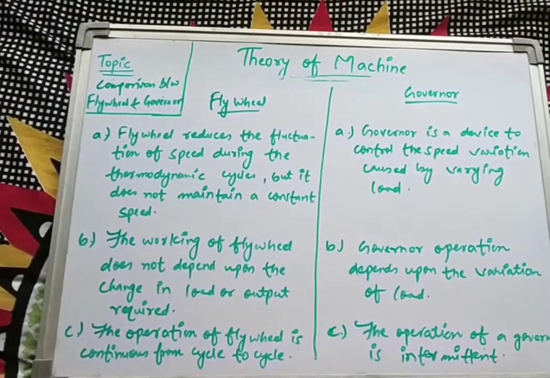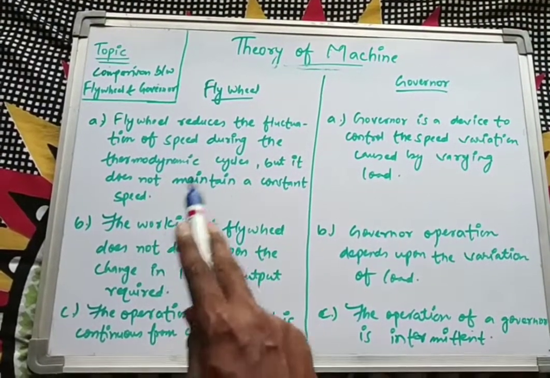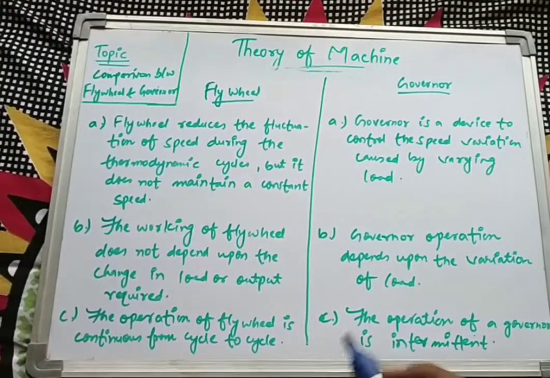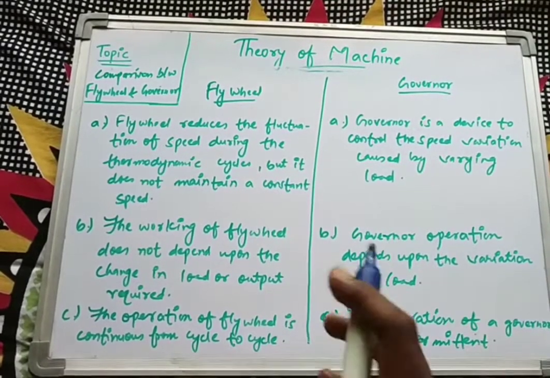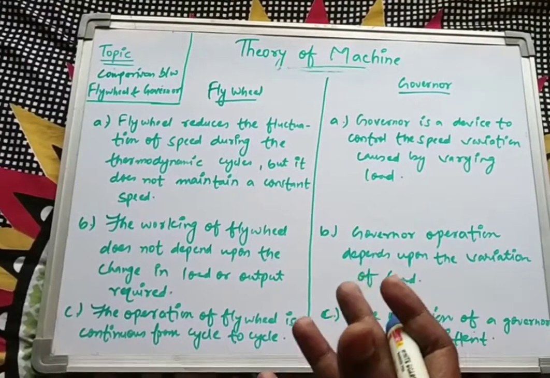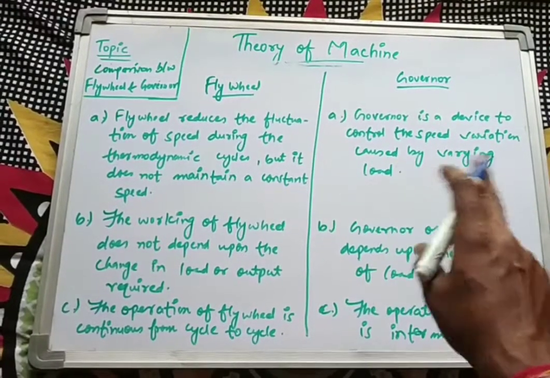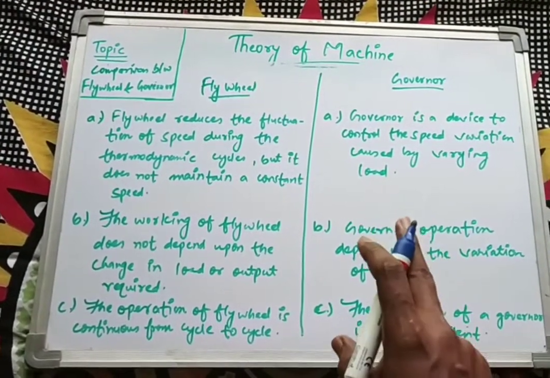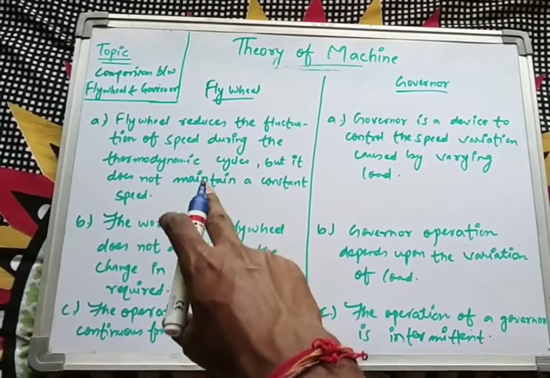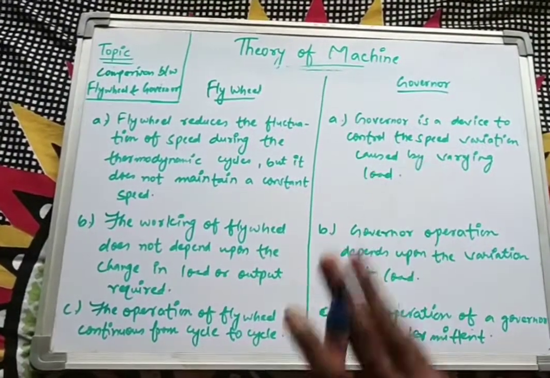Starting from the flywheel, the first point defines that the flywheel reduces the fluctuation of speed during the thermodynamic cycles, but it does not maintain a constant speed. That means the criteria or the functioning of flywheel is not to maintain a constant or a mean speed. It reduces the fluctuation of speed, but it does not maintain a constant speed. Whereas governor is a device to control the speed variation caused by varying load, and it typically puts the engine into a mean speed. This simply defines the first point.